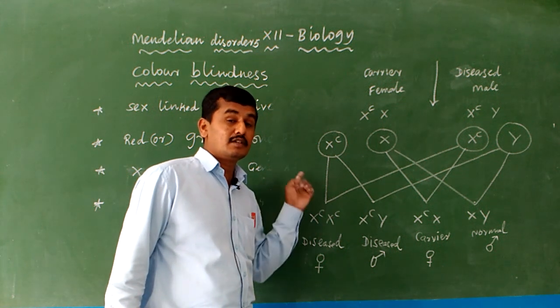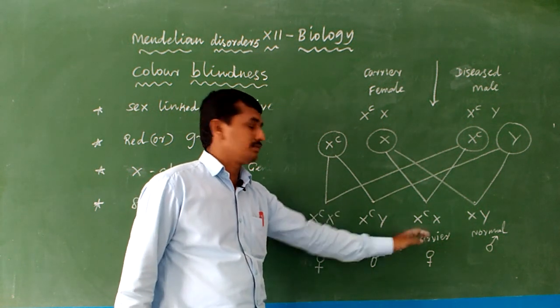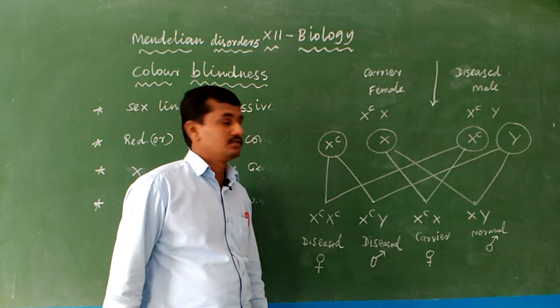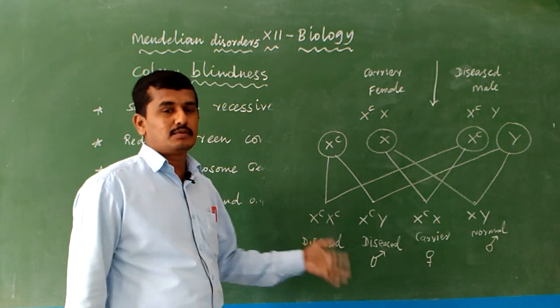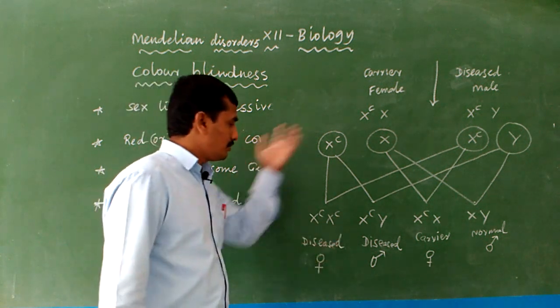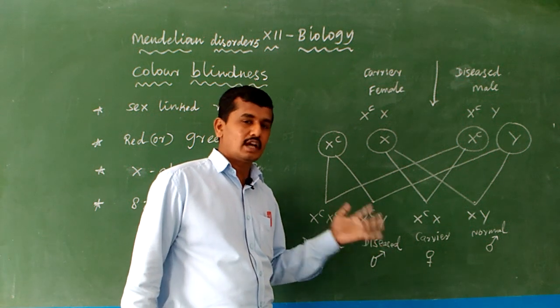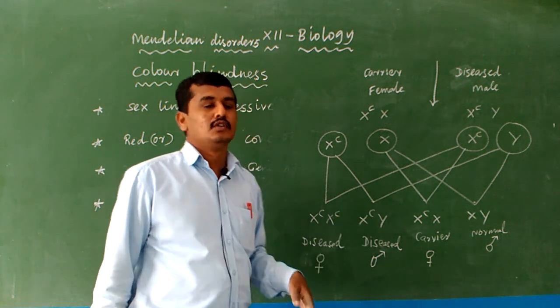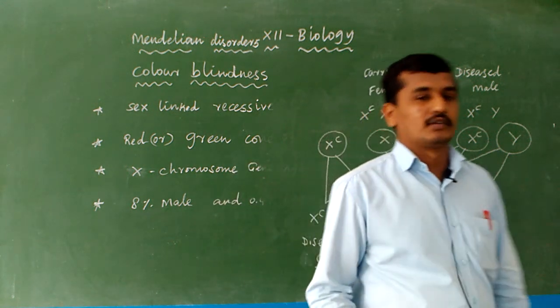How many percentage of females are produced that are not diseased and not carriers? 50%. How many percentage of males are produced that are not diseased, not carriers? 50%. So in this way, questions may be asked in your NEET examination.